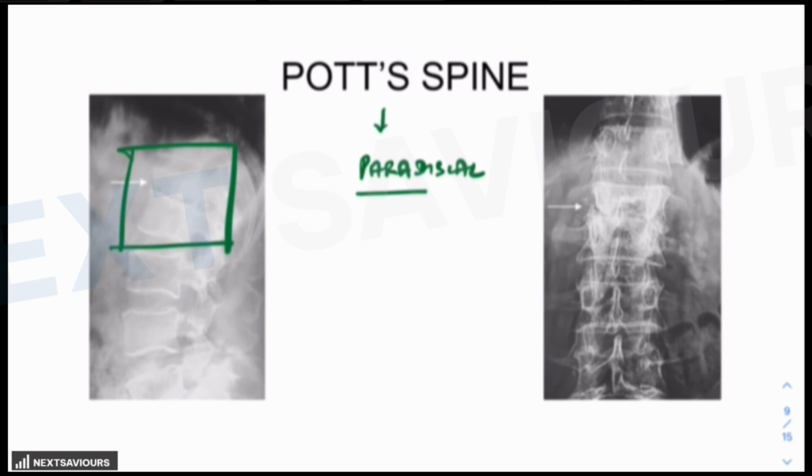So imagine if this is the intervertebral disc and the adjacent vertebral bodies which are getting affected by tuberculosis, so there will be reduction of the disc space. And because of this reduction of the disc space, this is how the vertebral body will appear. There will be a destruction of the vertebrae, reduction of the disc space, and apparently over a period of time, they seem to be fusing with each other. So this is how a single level spondylodiscitis, a very obvious finding on the basis of which you will identify that the patient probably is suffering from Pott's spine, combining it with the clinical features that you have already read.